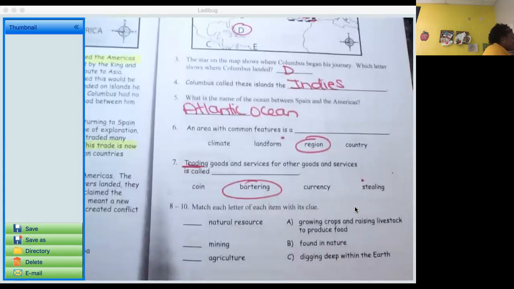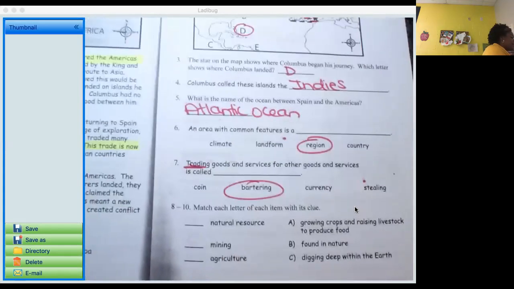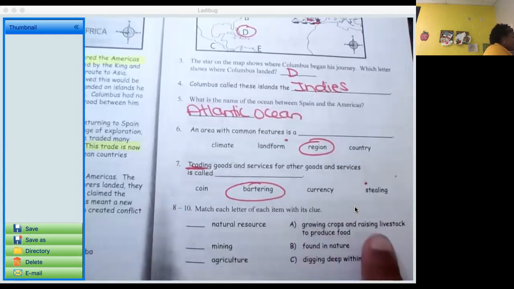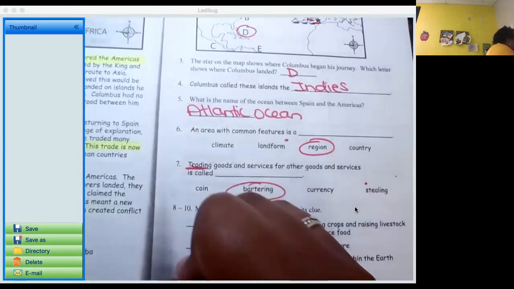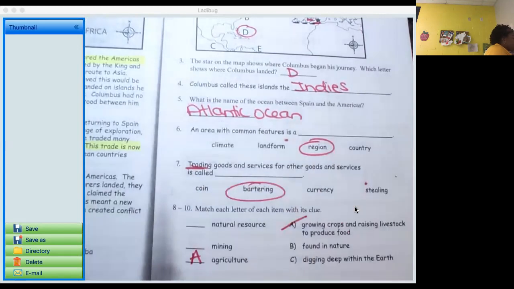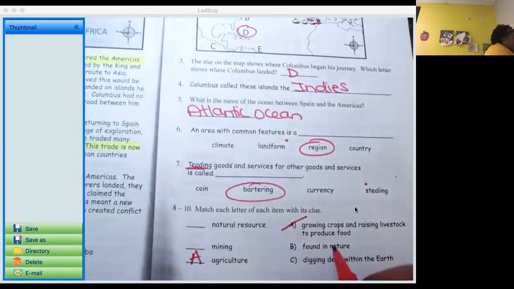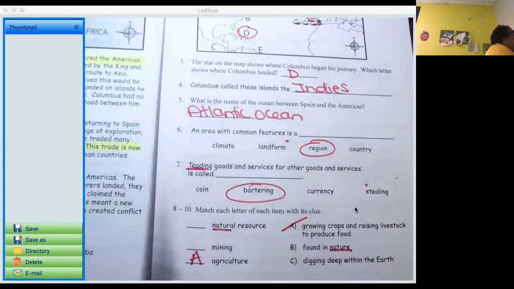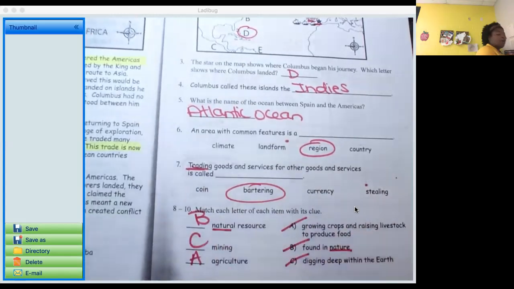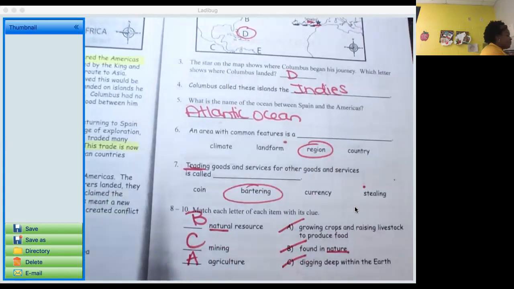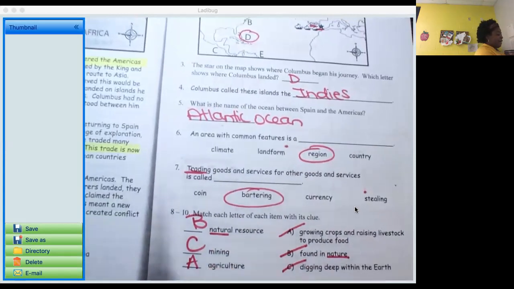All right, in 8 through 10, we're going to match each letter of each item with its clue. So I'll start with A. Growing crops and raising livestock to produce food. We know that that is agriculture. So I'm going to put an A. Something that's found in nature is a natural resource. I'm going to put B right there. And then digging deep within the earth, that is mining. Some of you may be familiar with coal mining. So let's put C right here with mining.